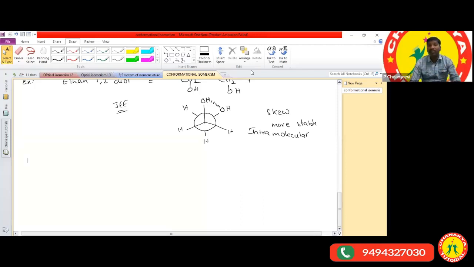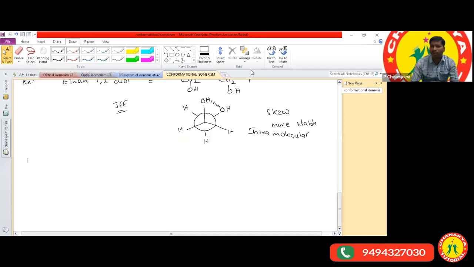Yesterday we had seen some structures and some stability order also. If you see ethane or n-butane, what is the stability order? Staggered form is more stable than skew or gauche form. Skew or gauche form is more stable than partially eclipsed, and partially eclipsed form is more stable than the eclipsed formation.